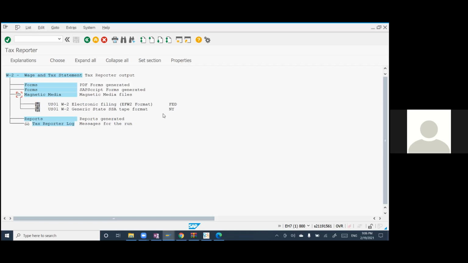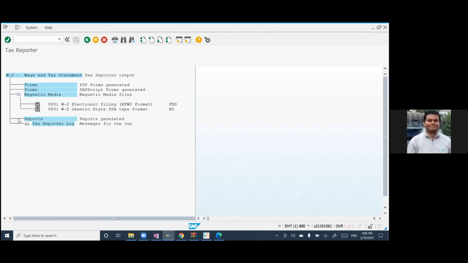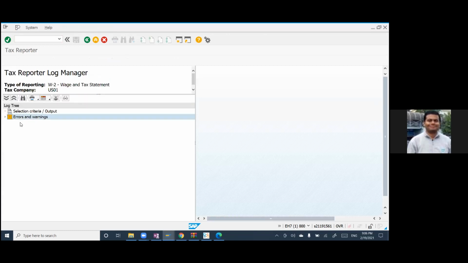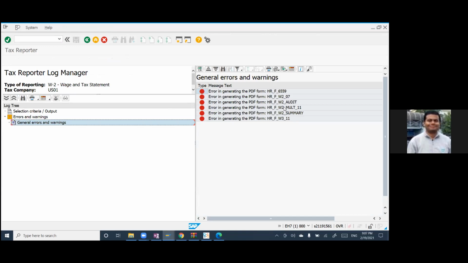in this part is checking this tax report log for errors. Double click on that if anything is coming. I think there is something. Okay, so you can see these are your errors in generating the PDF form. You double click any of this error. If anything is happening. Nothing.